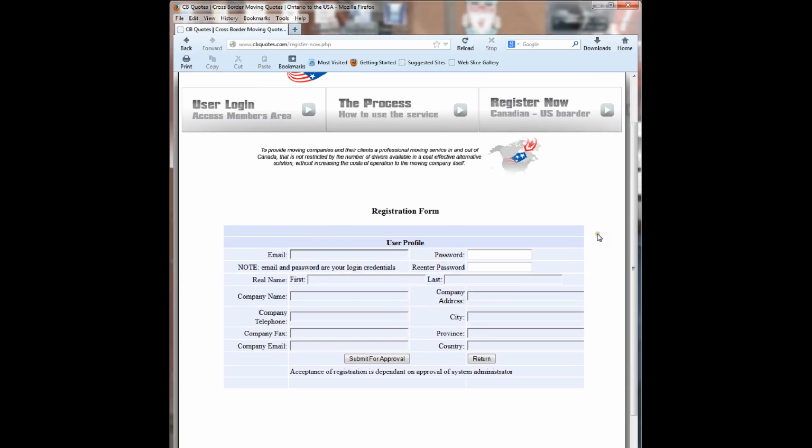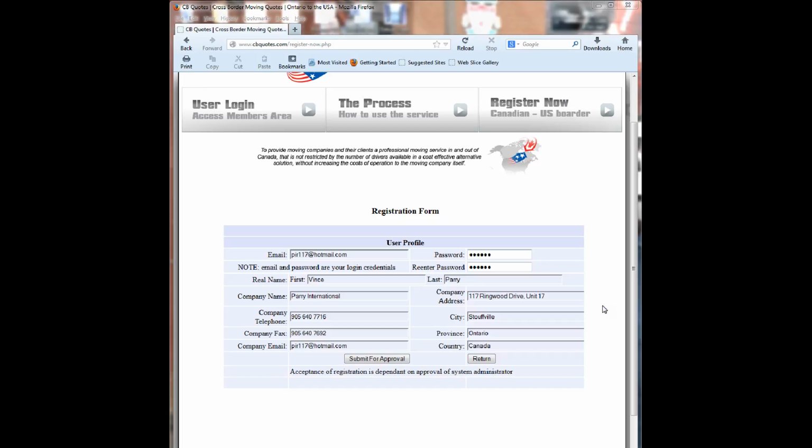You will now see the registration form on your screen. This form is used for you to provide information to us so we can activate your account. You'll need to put in an email, a password of your choice, and you need to re-enter that password and fill in all the other pertinent information here. You have to re-enter the company email here. We'll pause for a second while I complete this.